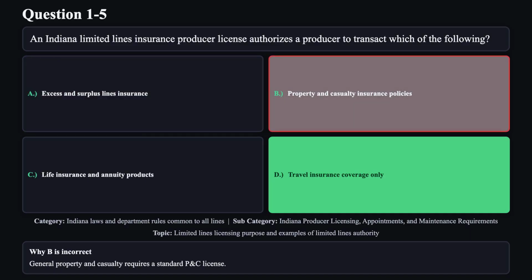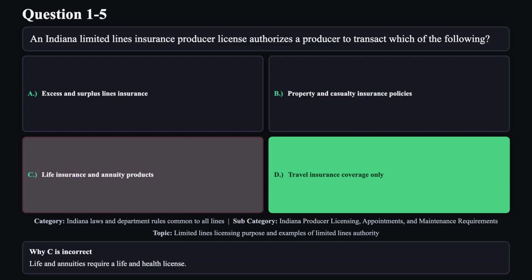Reason B is not correct. General property and casualty requires a standard P and C license. Reason C is not correct. Life and annuities require a life and health license.